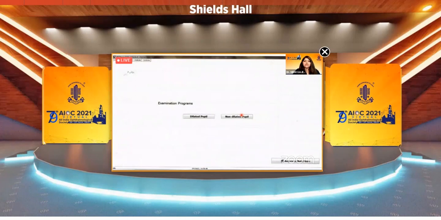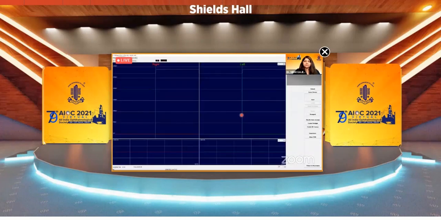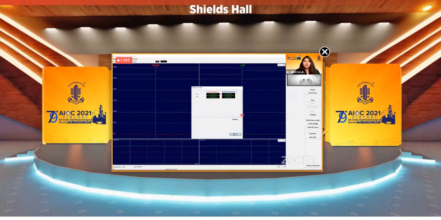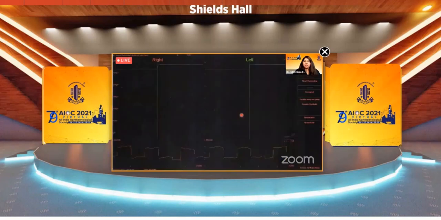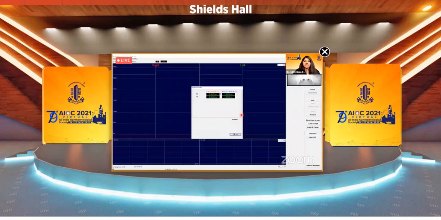So this is the interface of the machine. We start the examination, and this is the recording in light and dark phase. Check the impedance of the 4 electrodes. If it's green, then only go ahead. Green means it is less than 5.